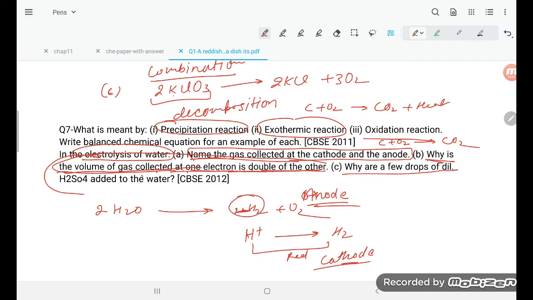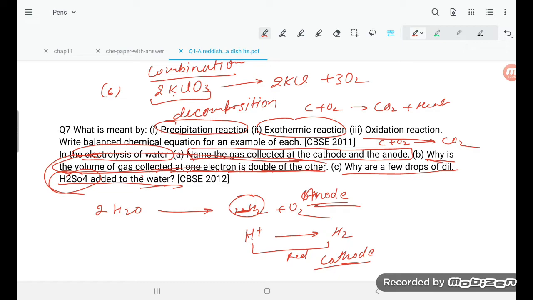Why is a few drops of dilute H2SO4 added? So H2SO4 is added for what, student? H2SO4 is added to increase the process of electrolysis. This is because the H2SO4 is going to give the ions, na? The process of electrolysis will be increased, student. So this is all about the answer, student. I hope it will be clear to you.